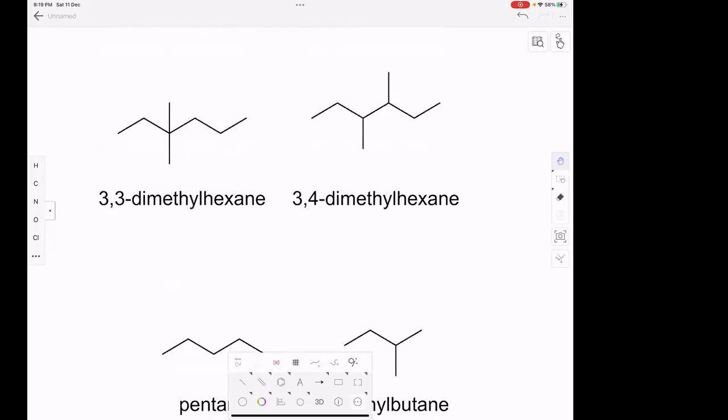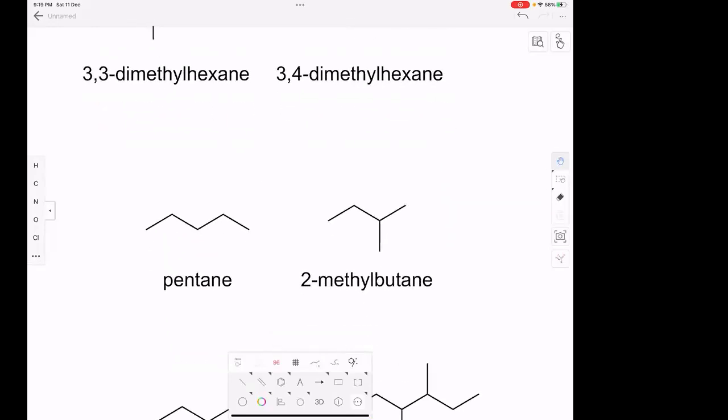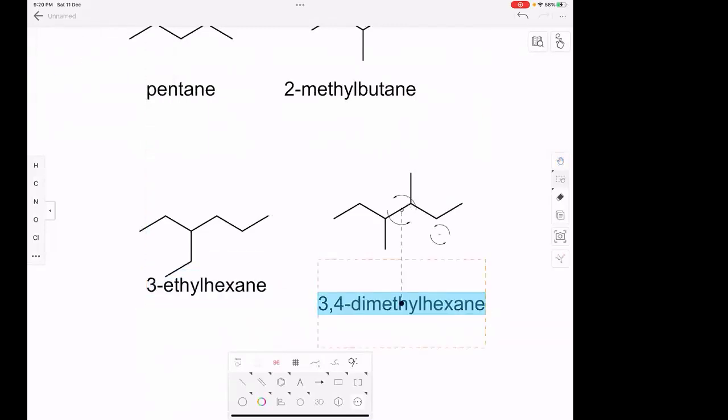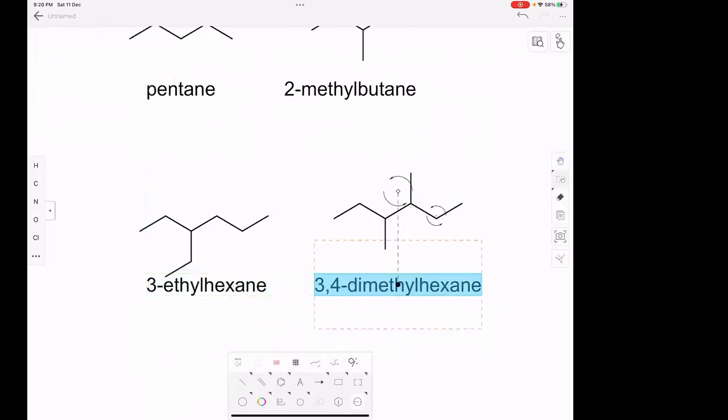Here, the parent chain is changing. One is butane and one is pentane. That's why these are chain isomers. Clear? Here, the parent chain is the same, but the substituent's name is changing. The substituent's name is changing. Are you getting it?